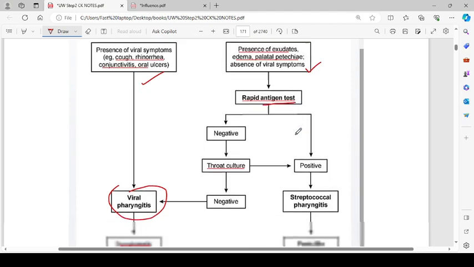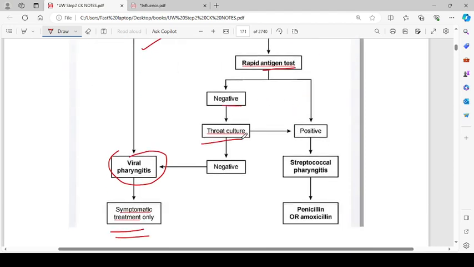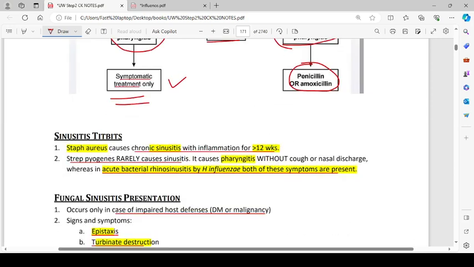Do the rapid antigen test. If it is negative, do the throat culture. If it is also negative, then it is most probably viral pharyngitis and symptomatic treatment is done. If the throat culture is positive, or if the rapid antigen test is positive, it is streptococcal pharyngitis, and penicillin or amoxicillin is given to these patients.